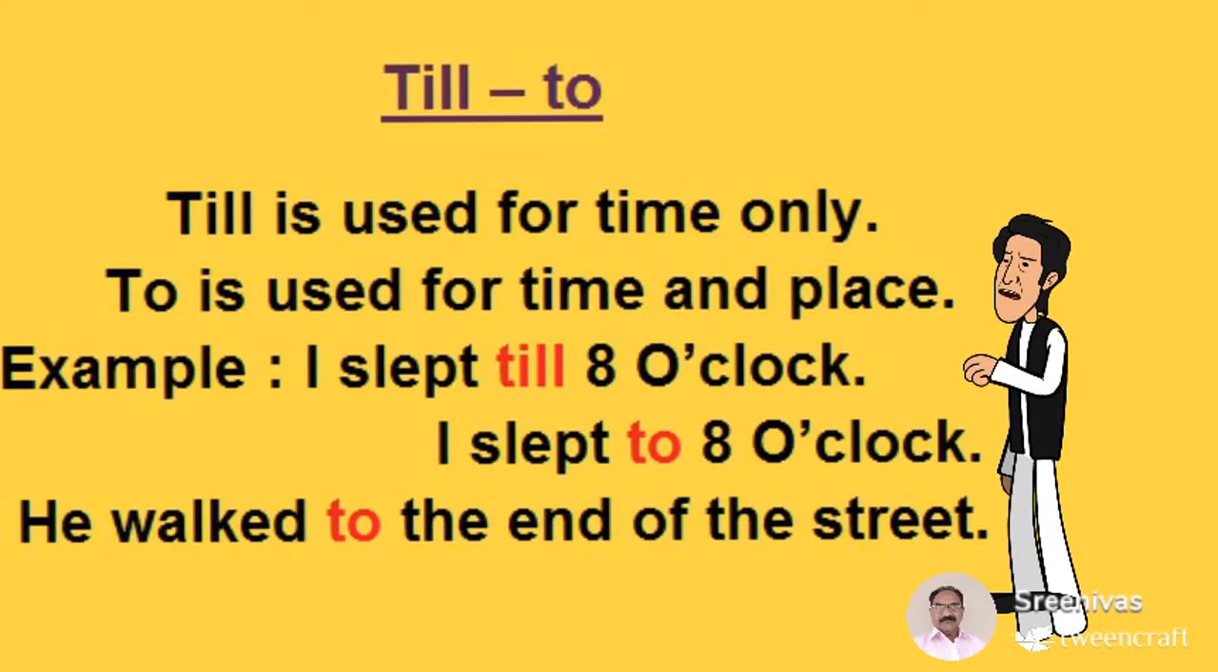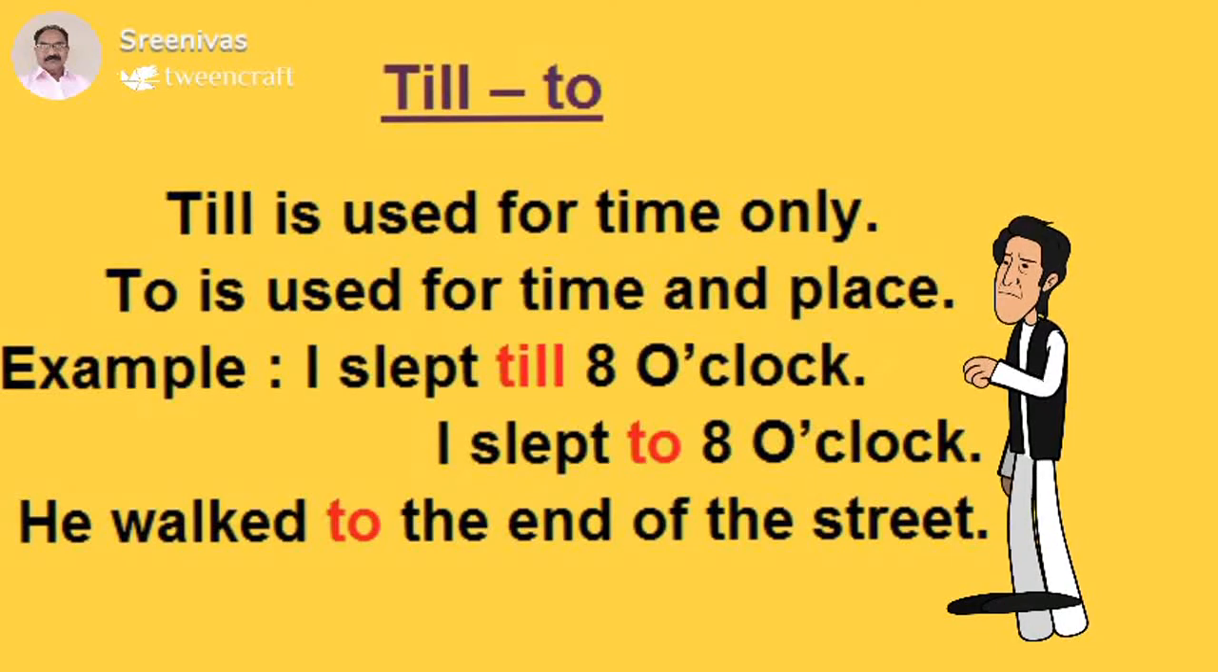Till, to. Till is used for time only. To is used for time and place. Example: I slept till 8 o'clock. I slept to 8 o'clock. He walked to the end of the street.